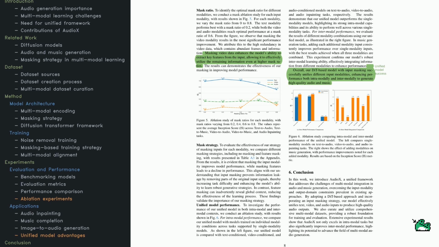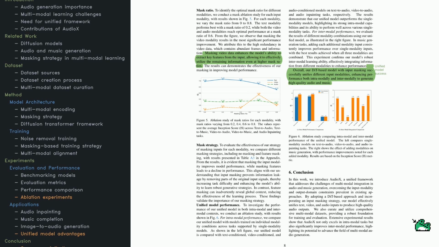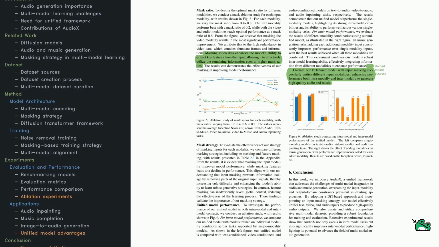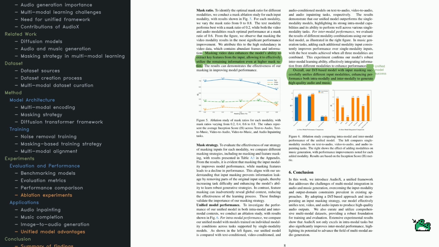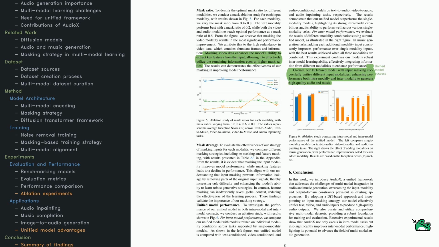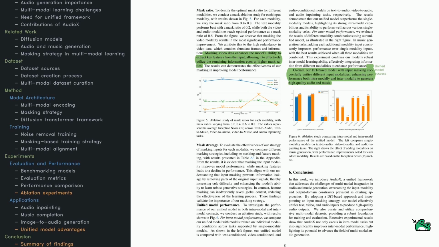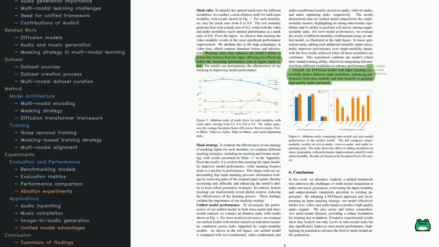Then, if you glance at Figure 6, you'll find a comparison between the unified multimodal model and single-modality versions. The unified one wins by a significant margin, proving that pulling information from different sources really does boost learning. The right side of Figure 6 focuses on music generation and shows how performance goes up as more types of inputs, first text, then video, and finally both come into play.